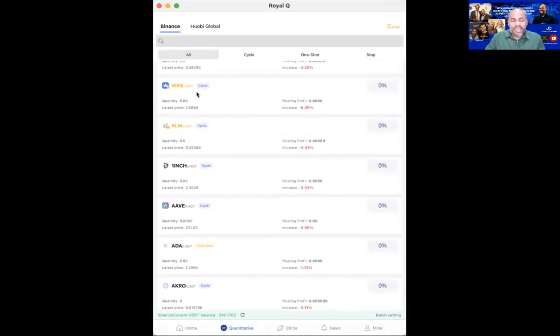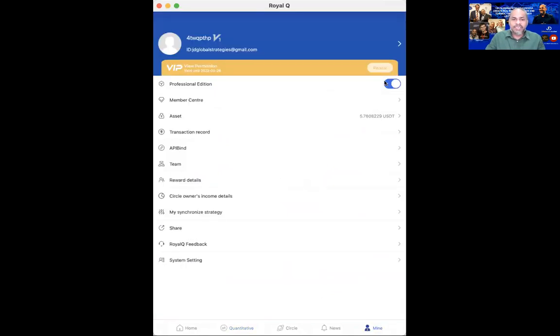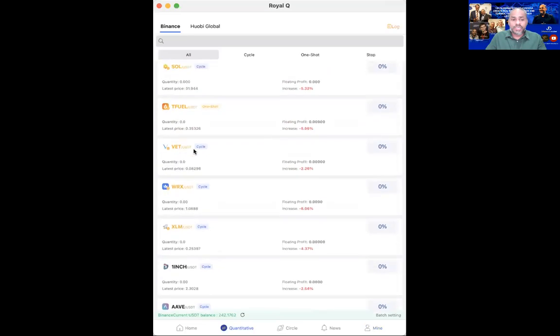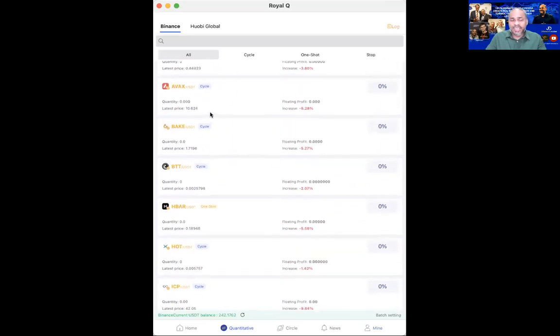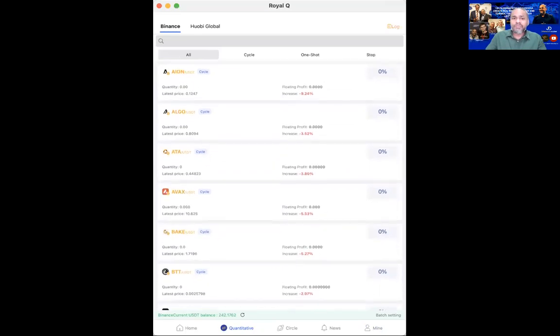Now, if you are not able to see the orange coin, don't worry. Just get to mine and please enable professional edition. You just have to answer some questions. Just select all the green ones. This is the easiest test. Then you will be converted to the professional edition. The moment you use the professional edition, you will be able to see all the orange pairs too. This is where you find all the 70 pairs over here.